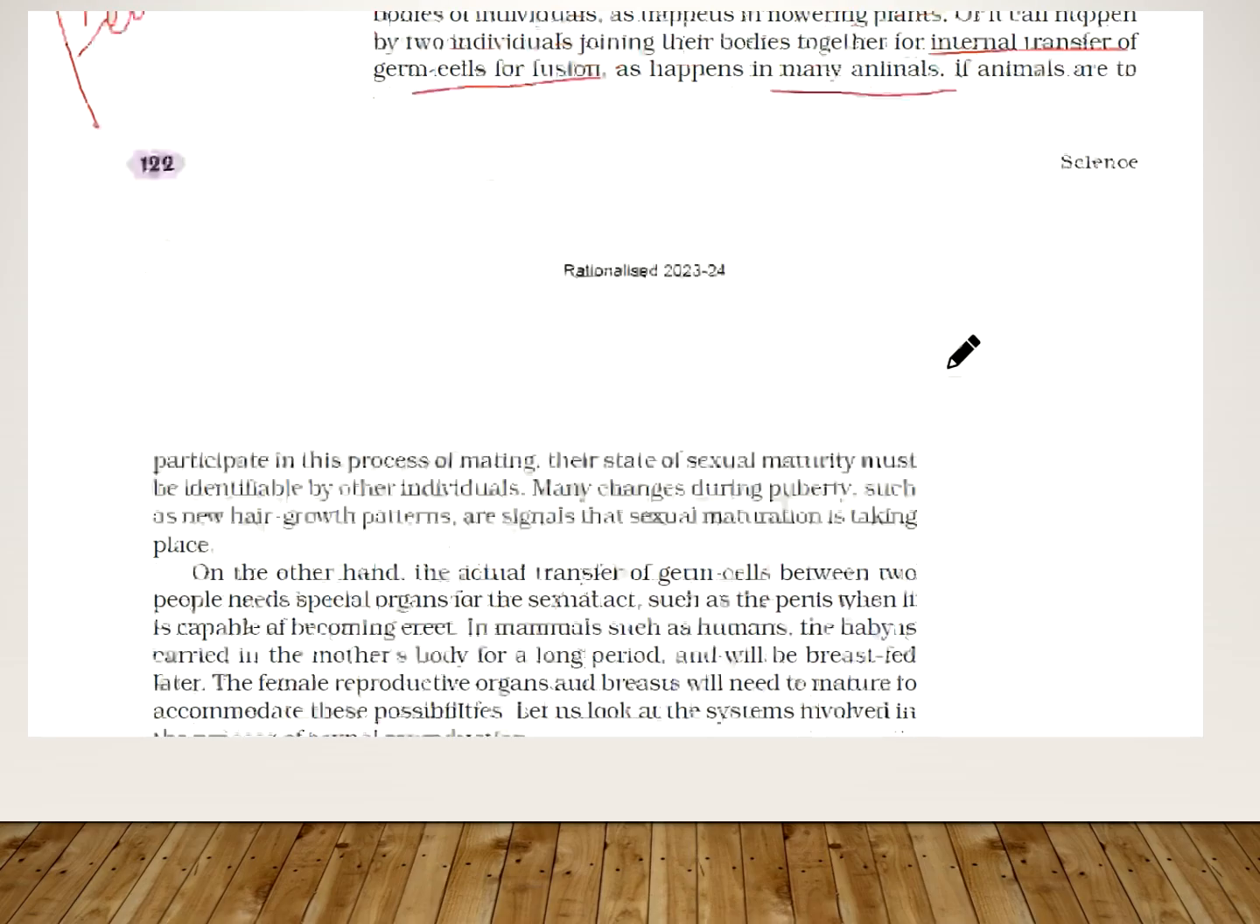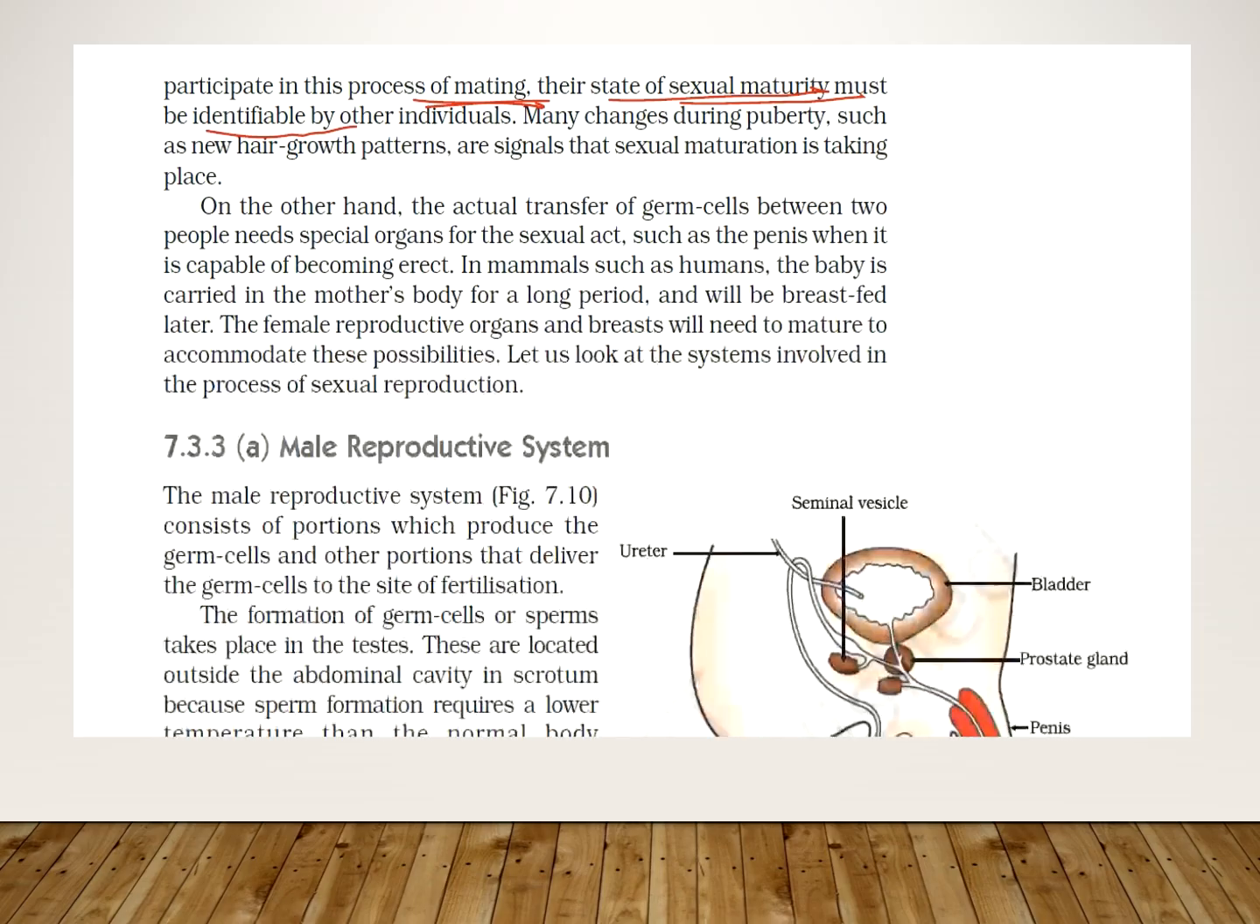If animals are to participate in this mating process, their state of sexual maturity should be identifiable by other individuals. If they are sexually mature, it should be identifiable by other individuals, if the mating process is to be induced. Now many changes during puberty, such as new hair growth patterns, are signals that sexual maturation is taking place.